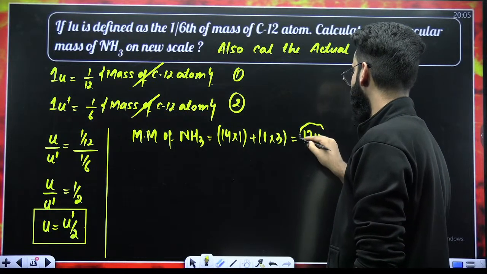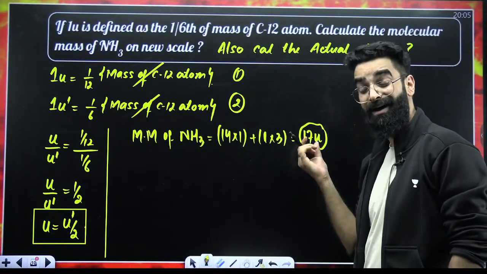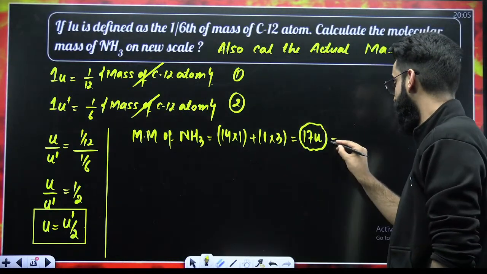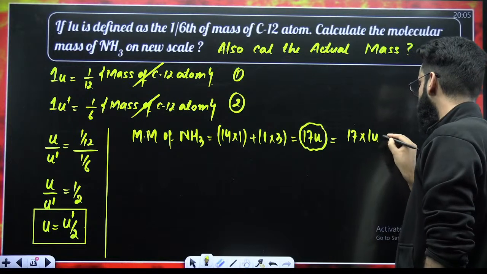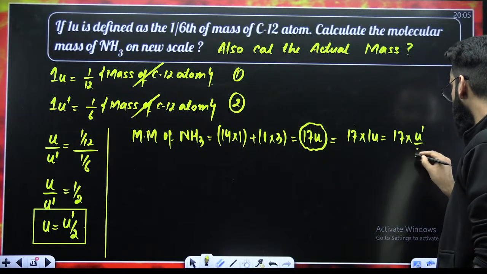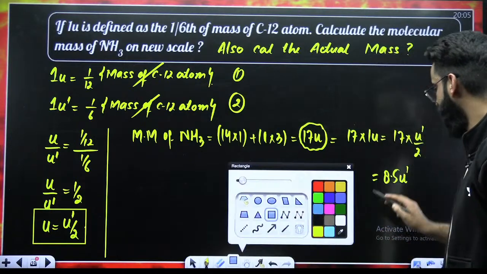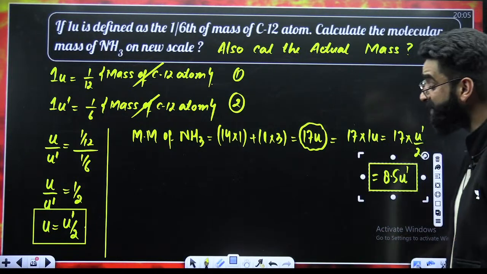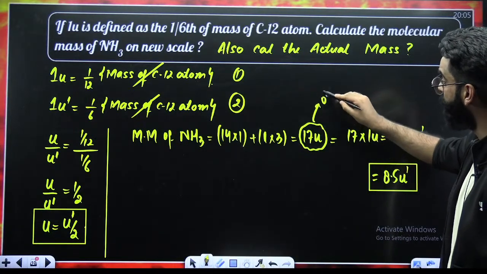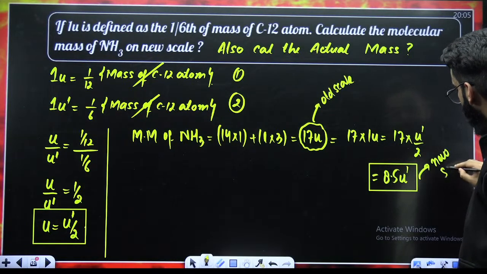So this is the molecular mass of NH3 as per our scale, as per old scale. But are we supposed to calculate it in terms of U? No, we are supposed to calculate it in terms of U dash. So you can write it as 17 multiplied by 1U, and instead of 1U, you can write U dash by 2, which comes out to be 8.5 U dash. So what is this 8.5 U dash? This is the molecular mass of NH3 as per the scale which is given to me in the question. This is the molecular mass of NH3 as per old scale, right? And this is the molecular mass of NH3 as per the new scale.